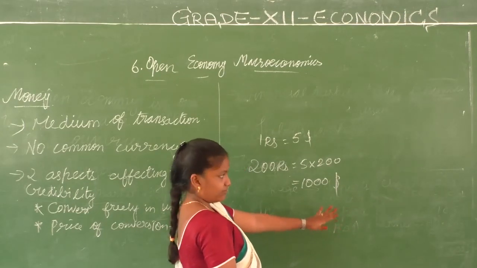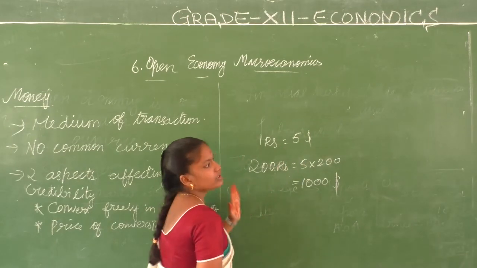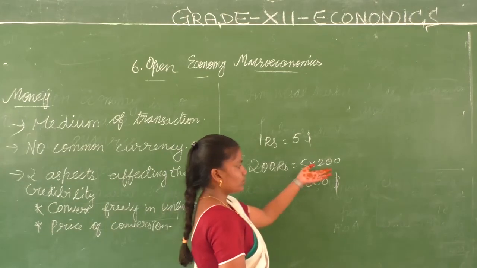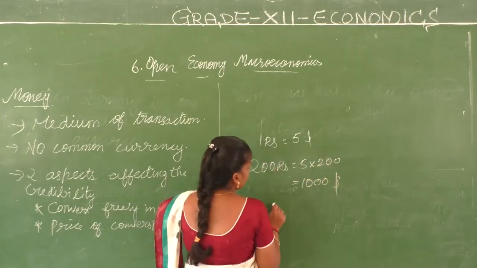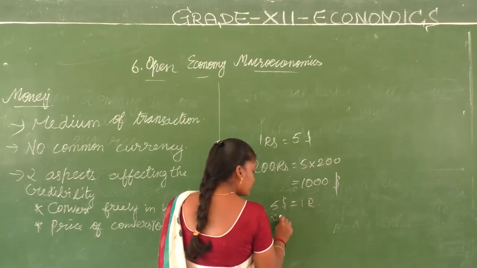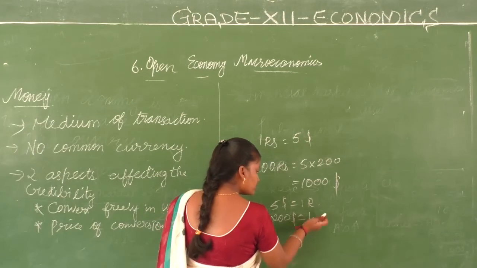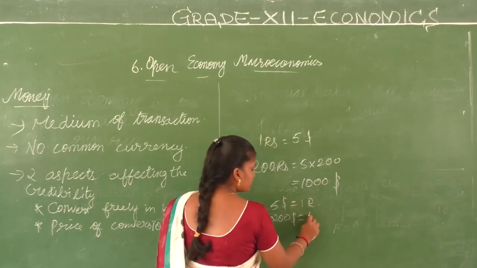Imagine you have the opposite case. A foreigner coming to India has around $200. So how do you divide it? By 5, right?